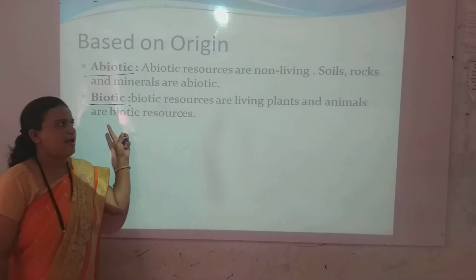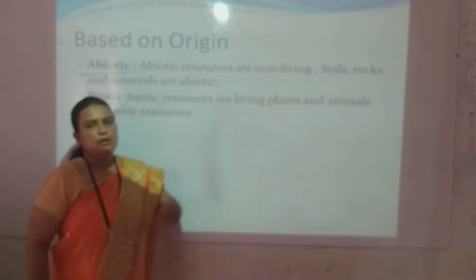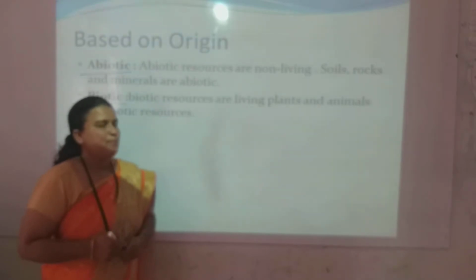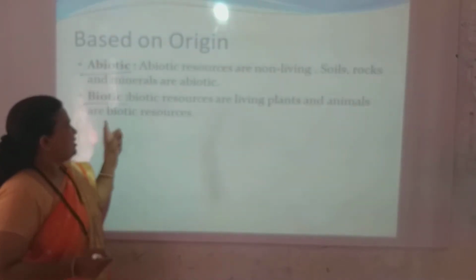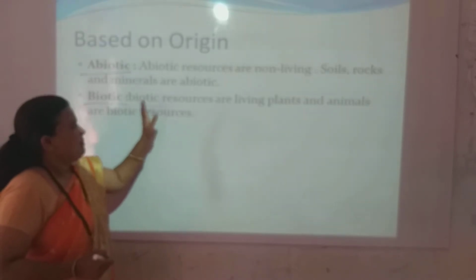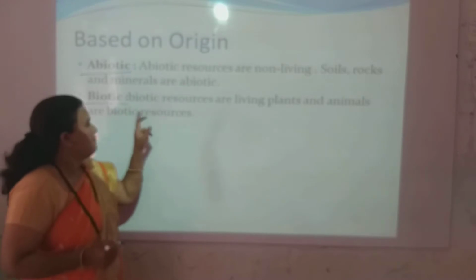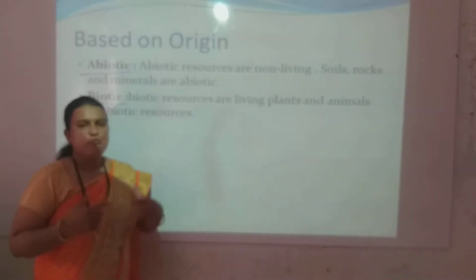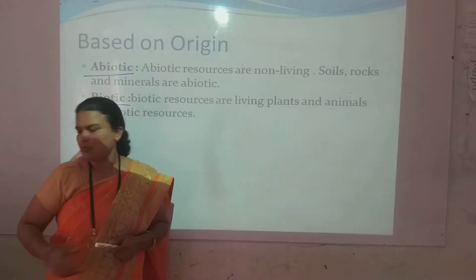And biotic resources are called living resources. In it, plants and animals are included. So biotic resources are living, plants and animals are biotic resources. So we also come in the animals category. So we are also a resource.